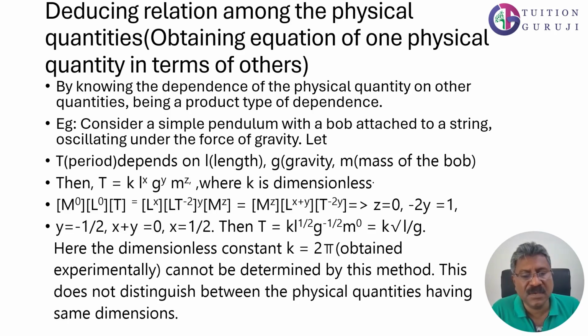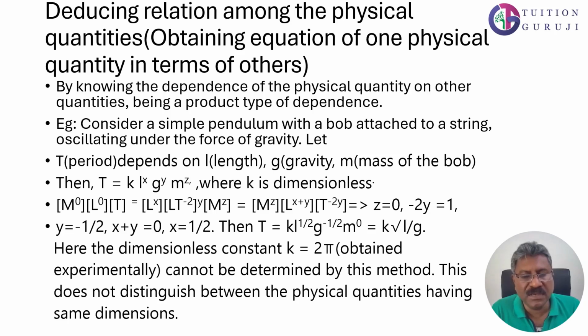That is the dimension of the left hand side, the time period. On the right hand side, k we may not consider since it is dimensionless. Then L raised to x into g, the acceleration due to gravity, which is LT raised to minus 2, the whole raised to y. Then m is the mass, M raised to z.